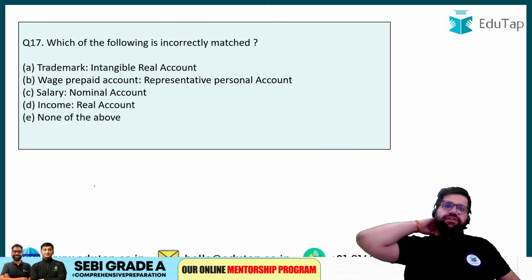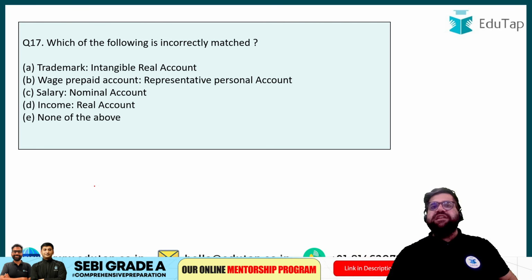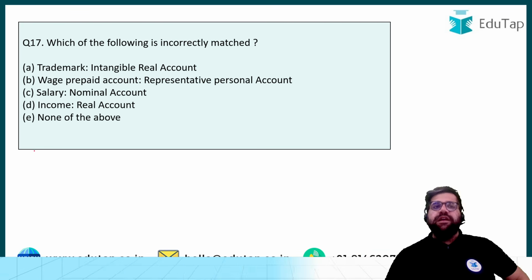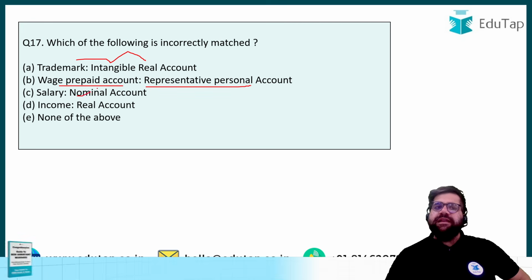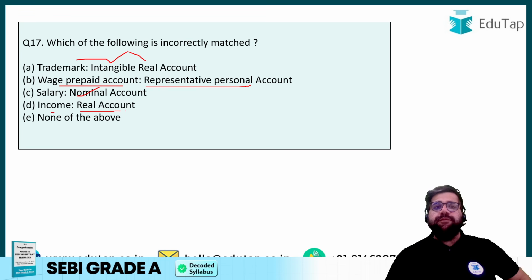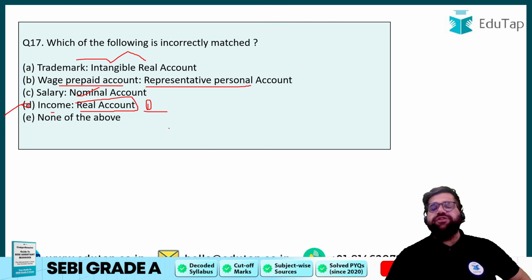Question number 17. Which of the following is incorrectly matched? Trademark is intangible, yes, and it's a kind of an asset, so it's an intangible real account. Wage, prepaid account. Wage you will be paying to one particular person, right? So wage can be a personal account. Salary is a nominal account. Income, is income your asset? No, income is a nominal account. Therefore answer will be option number D.